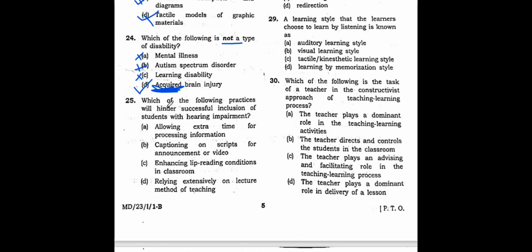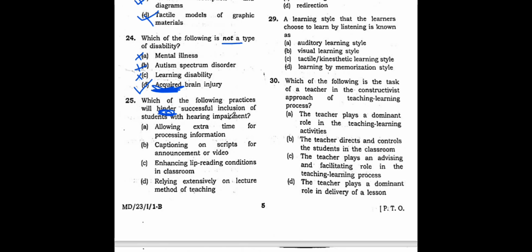Now let's see question number 25. Which of the following practices will hinder successful inclusion of students with hearing impairments? This is a question quite similar to questions 23 and 24. Let's see which of the following practices will hinder, meaning slow down or affect or act like a barrier. This is a negative word, right? Hinder means it will affect negatively the successful inclusion of students with hearing impairment.